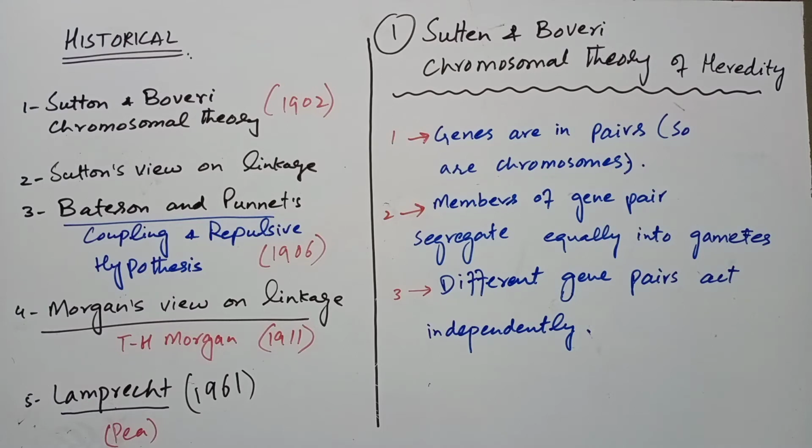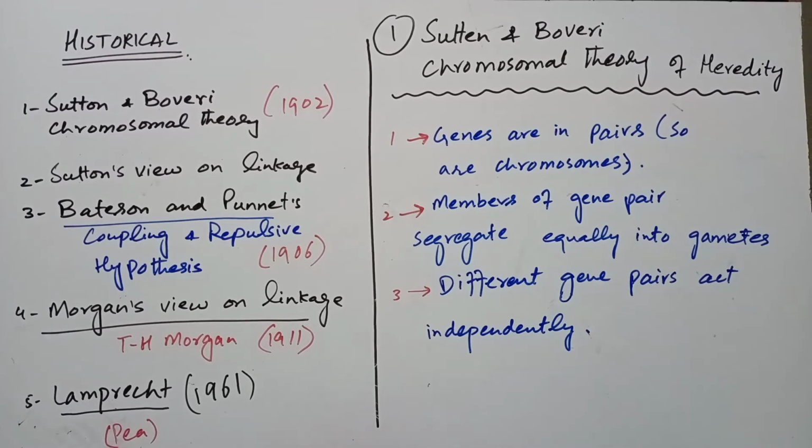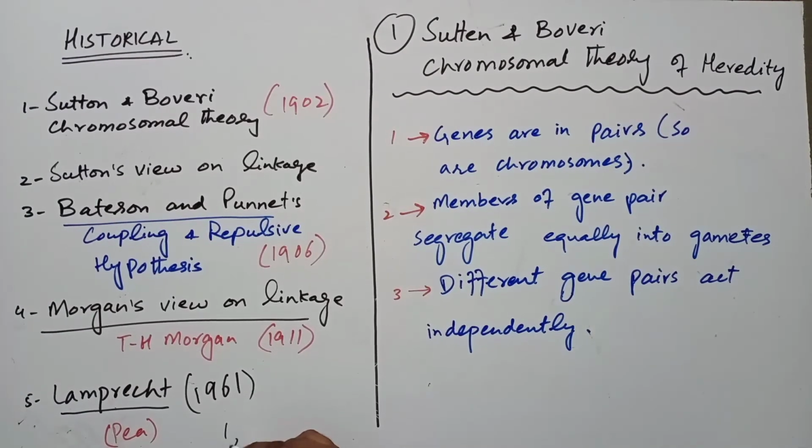It is strange that Mendel could not detect the phenomenon of linkage in peas, but Lamprecht in 1961 demonstrated that the 7 genes used by Mendel belong to only 4 linkage groups. Lamprecht studied linkage in pea plants and said that there are 4 linkage groups, on chromosomes 1, 4, 5 and 7, in the same pea plant in which Mendel could not detect linkage. We will explain these theories one by one.